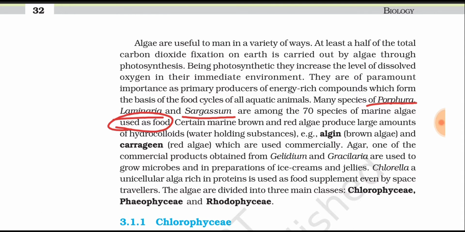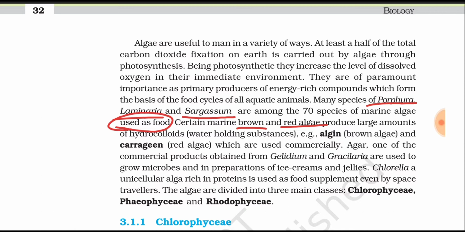And next, certain marine brown and red algae produce a large amount of hydrocolloids, which are water holding substances.